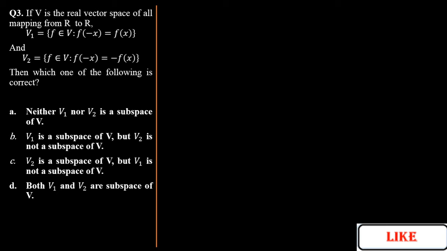Option 1: neither V1 nor V2 is a subspace of V. Option 2: V1 is a subspace of V, but V2 is not a subspace of V. Option 3: V2 is a subspace of V, but V1 is not a subspace of V. Option 4: V1 and V2 both are a subspace of V. So we have four options given here. V is the real vector space of functions from R to R.